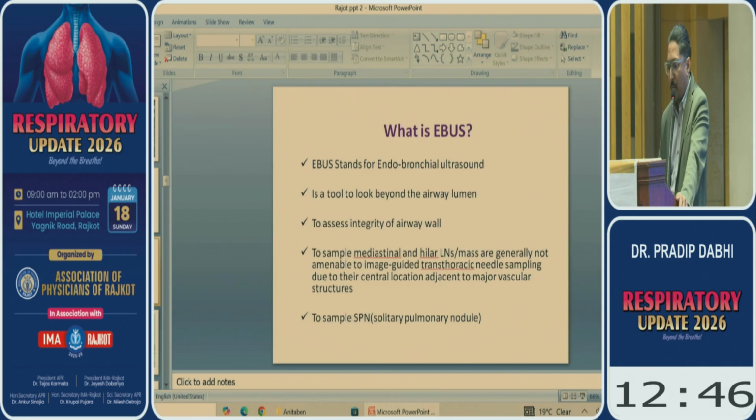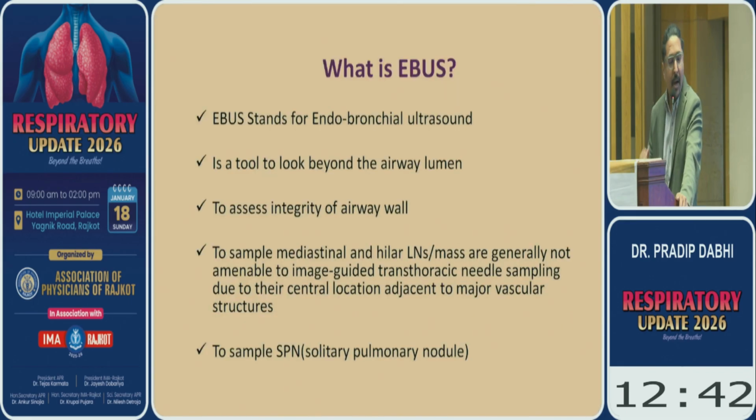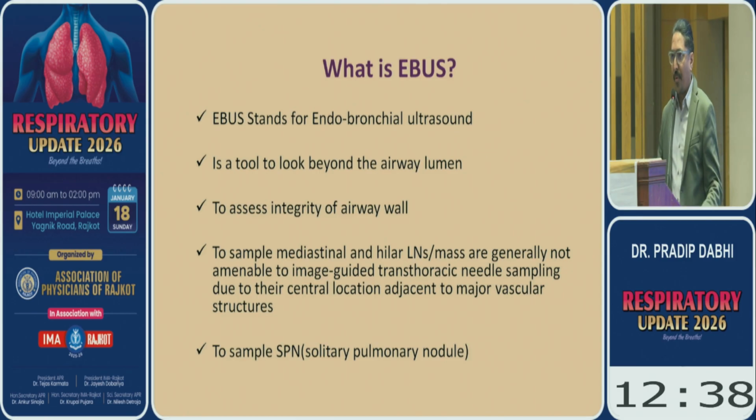So now we move on to the next talk. It's about EBUS. As Yagnesh is mastering the conventional TBNA procedure, it is now almost obsolete because we have the facility of endobronchial ultrasound. It is the tool to look beyond the airway, to assess the integrity of the airway, and to sample mediastinal lymph nodes, central lung tumors, and peripheral lung nodules.